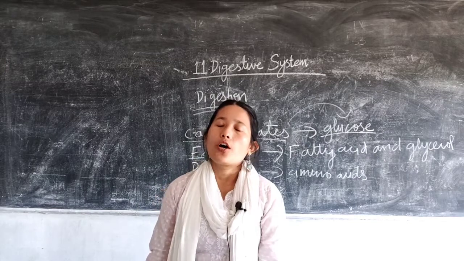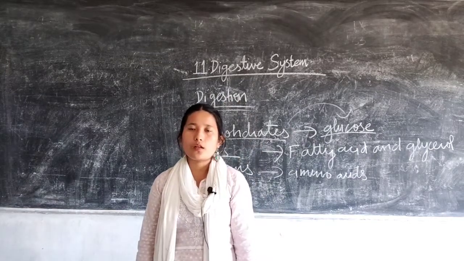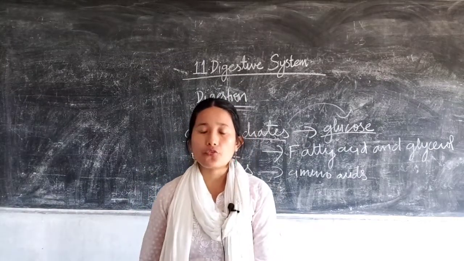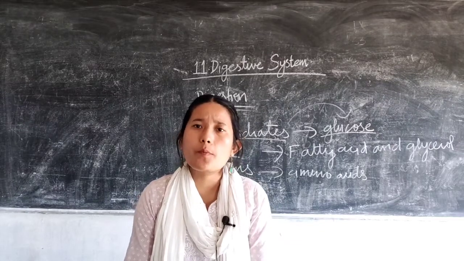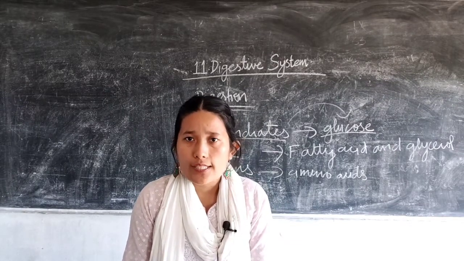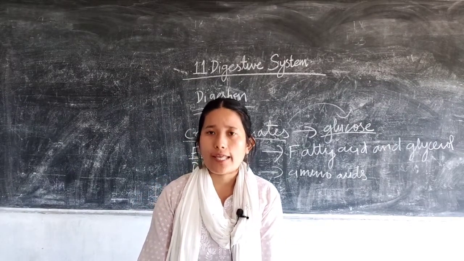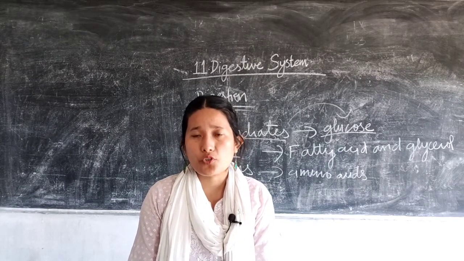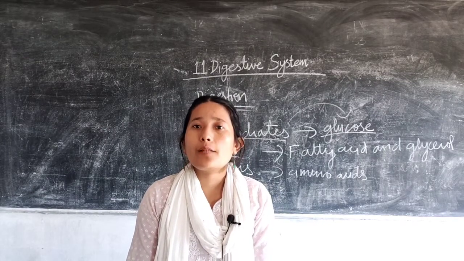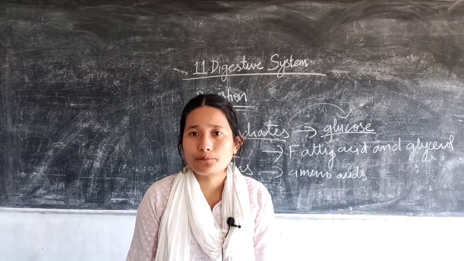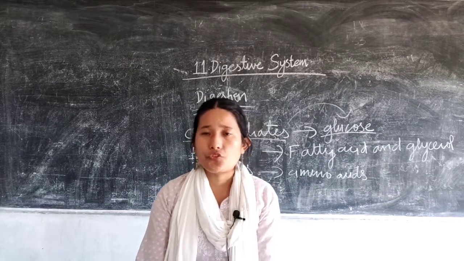Now, coming to the digestive system, for breaking down this complex form of food, our body requires chemical substances called enzymes. Enzymes are generally proteinaceous in nature. They help in breaking down the complex food items.